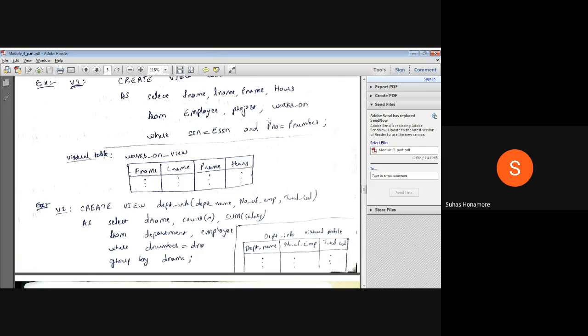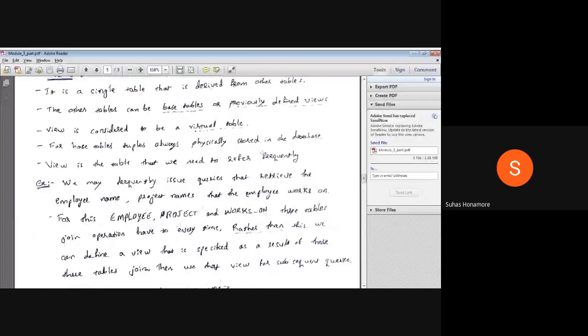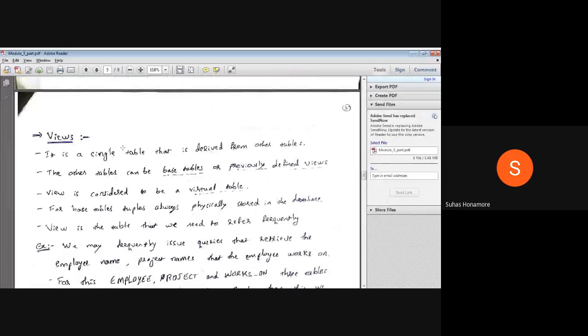If I require this kind of thing frequently, why can't I keep this result itself in some place? Then I will use that result frequently. To do that we have a view. A view is nothing but a virtual table you will create.